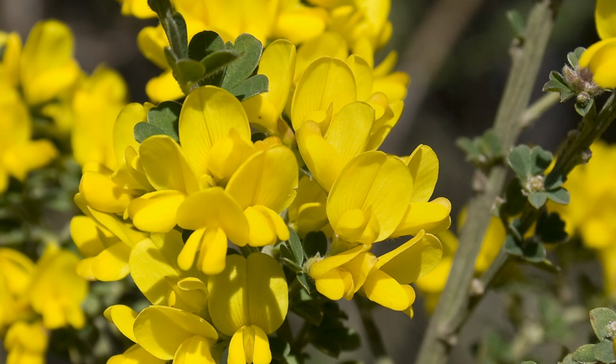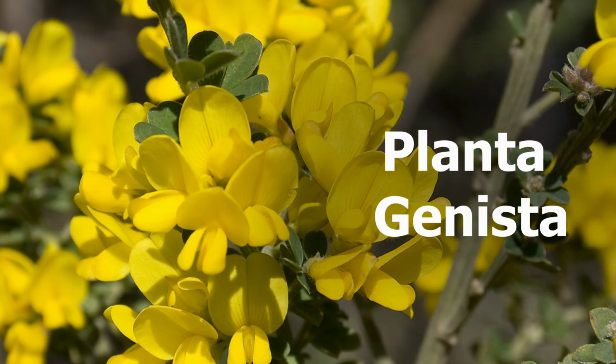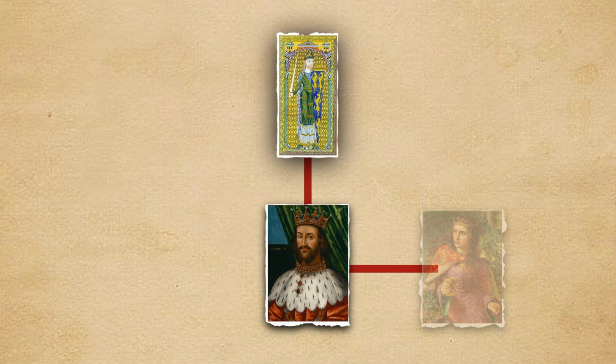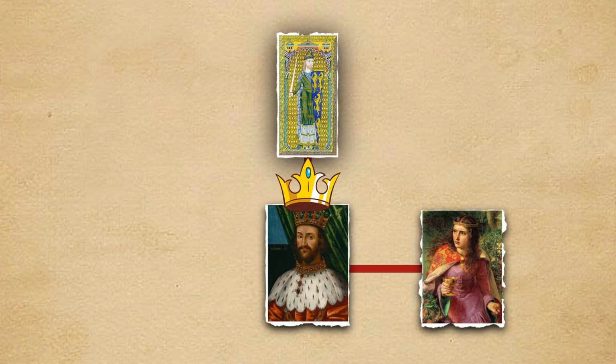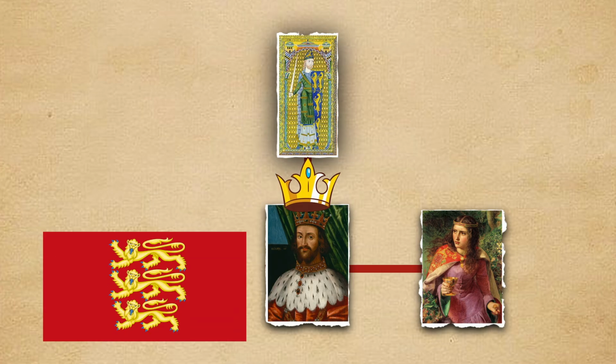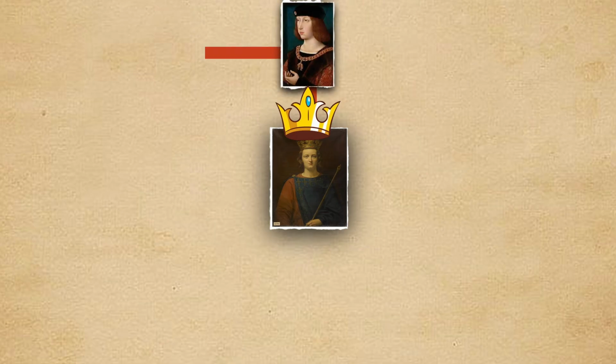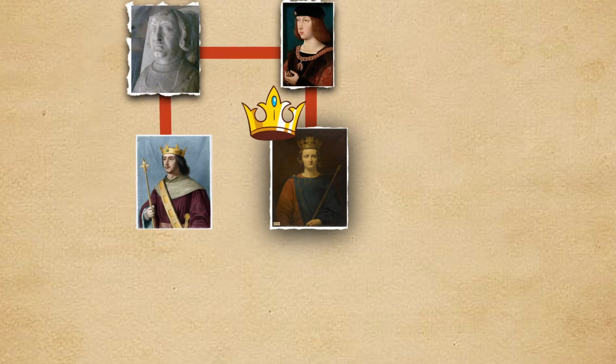In a region of France called Anjou, there was a man named Geoffrey of Anjou. He wore a plant called Plantagenista, which gave rise to the name Plantagenet. Geoffrey's son, Henry II of England, married Eleanor of Aquitaine and took the English throne, establishing the powerful house of Plantagenet. When Charles IV of France died without a surviving son, his cousin Philip VI of France took the throne.